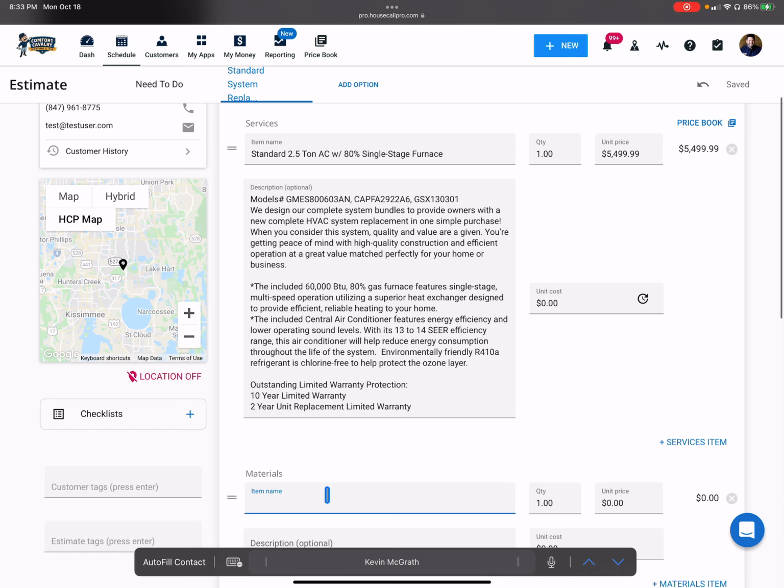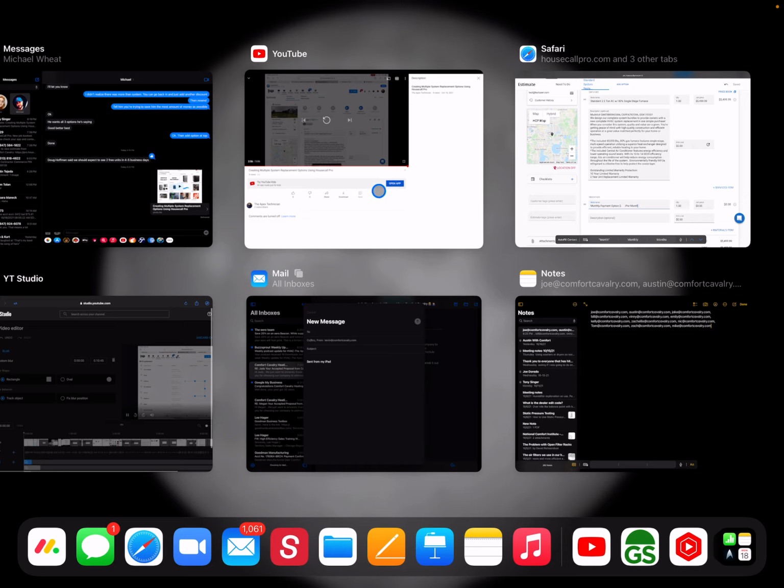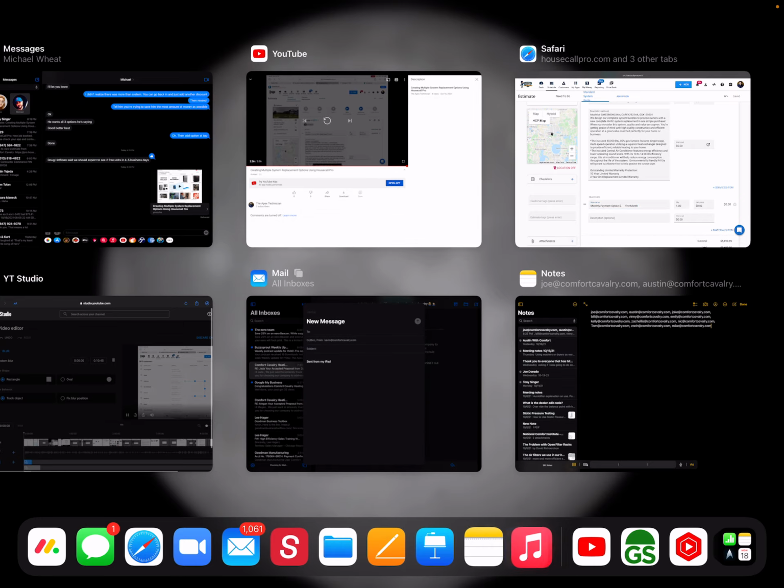Now, what I'm going to do here is I have a calculator on my other screen, and it's for 60 months. So I'll just say per month. We know it's for 60 months. We're going to take this total here, $54.99, and go out to here.